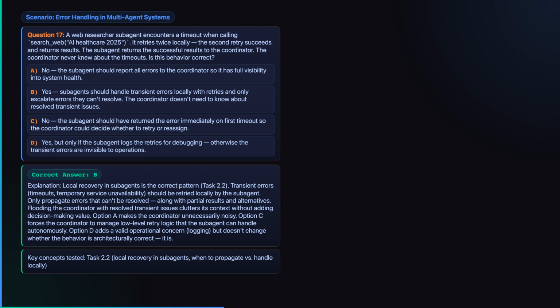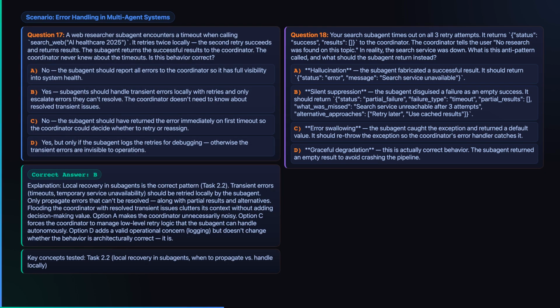Timeouts and brief service instability should be retried inside the subagent, and only unresolved failures should travel upward with partial results and alternatives. If you tell the coordinator about every resolved timeout, you clutter its context with noise that never changes the decision. Same scenario family, but now every retry fails.